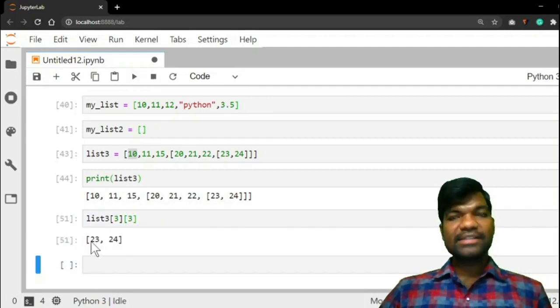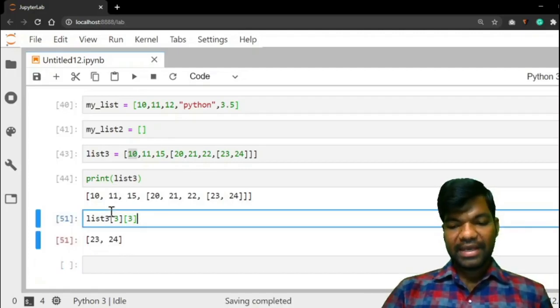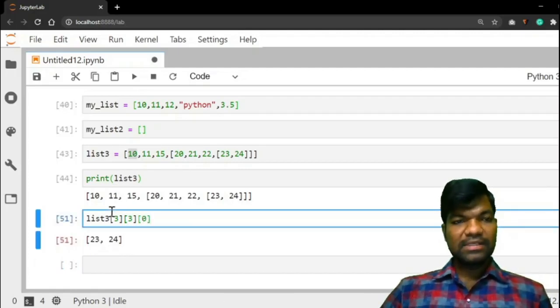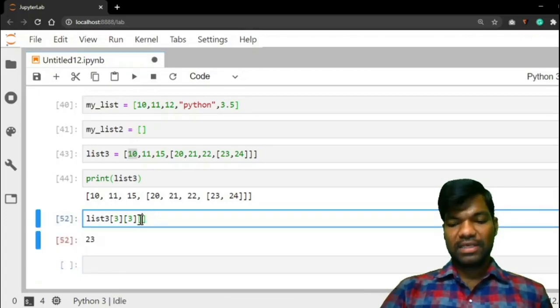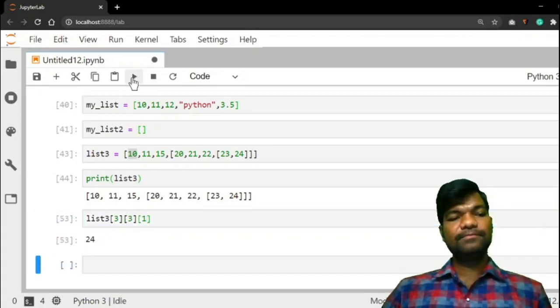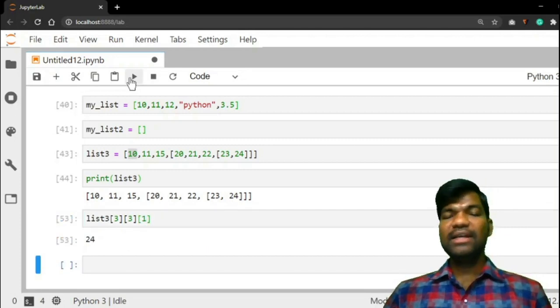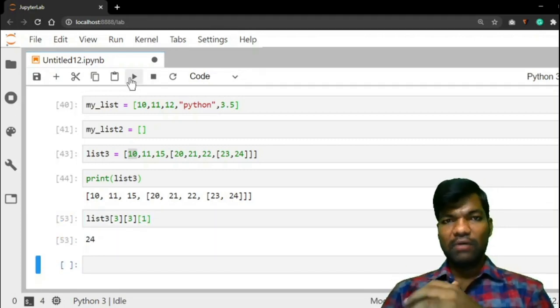You will get another list. Suppose I want to extract 23. So apply 3, then 0. Yes, 23. Give 1, you get 24. Like that, nested lists work.